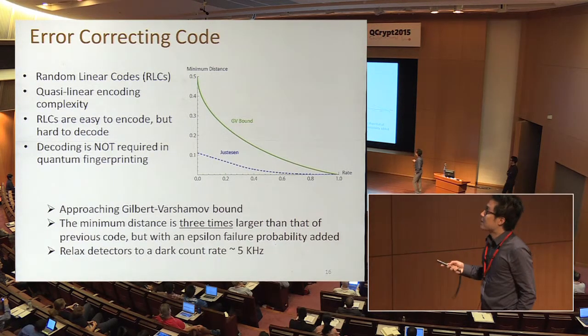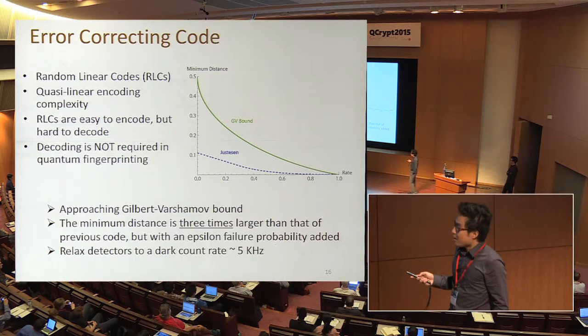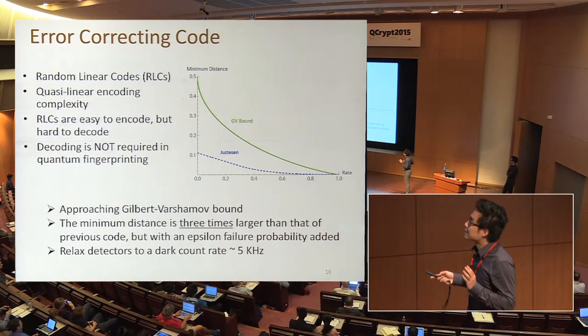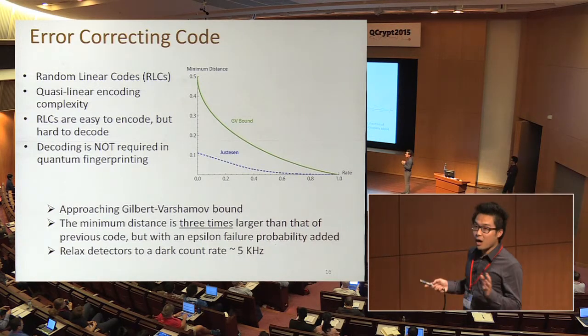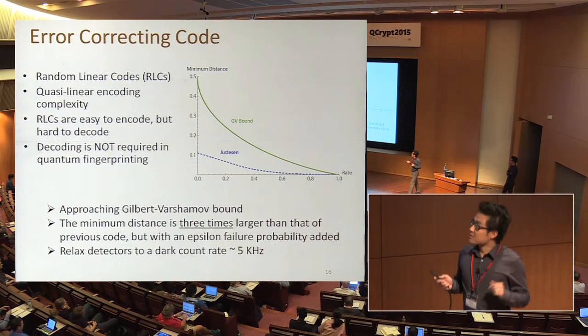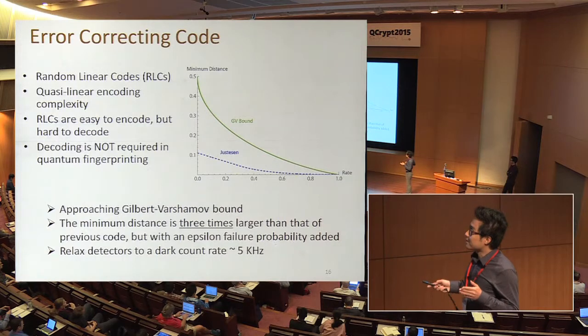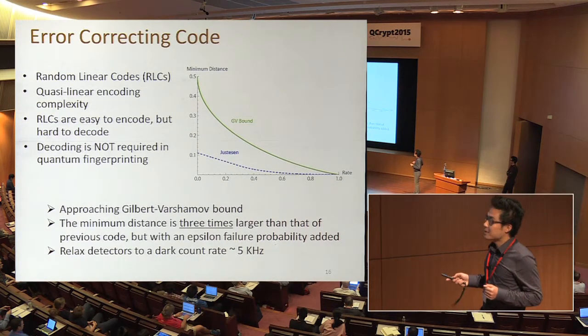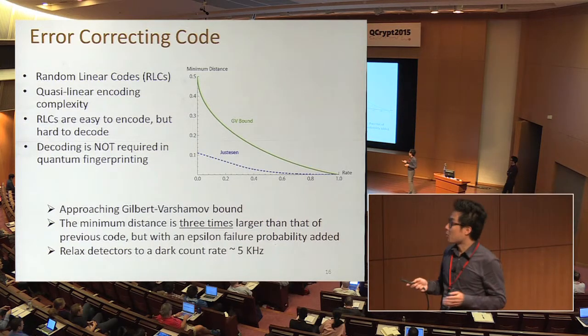This code has quasi-linear encoding complexity. In conventional coding theory, we know this kind of code is easy to encode but very hard to decode. But the good news for our protocol is that decoding is not required in quantum fingerprinting. So the random linear code is a perfect match for our protocol.